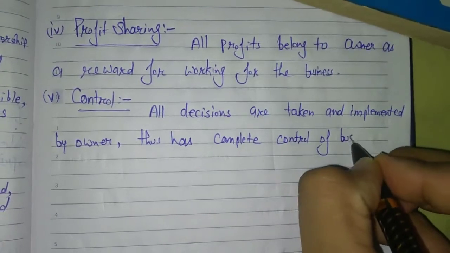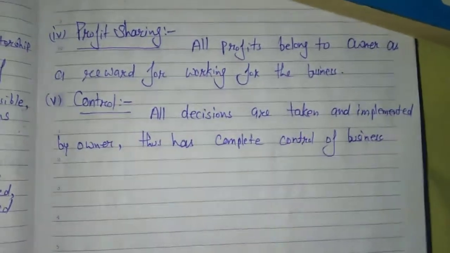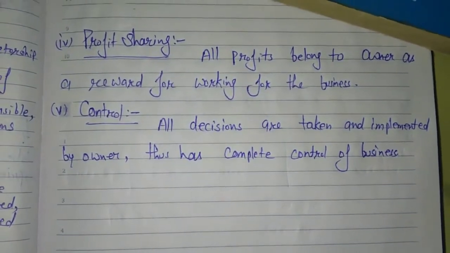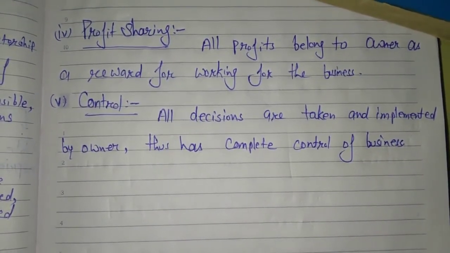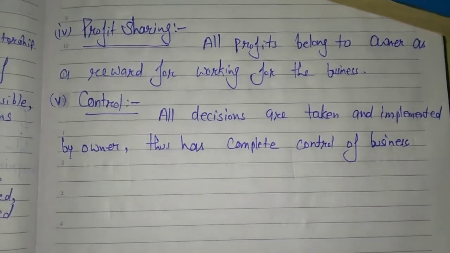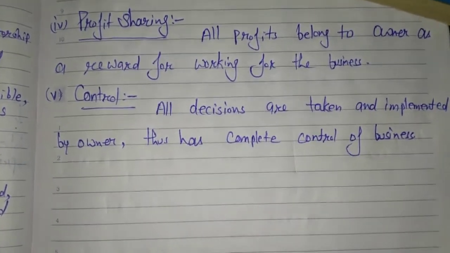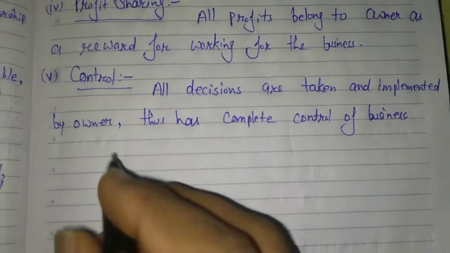It means complete control is maintained by that individual person in that business. The owner totally controls their business in case of the sole proprietorship. Clear, students?